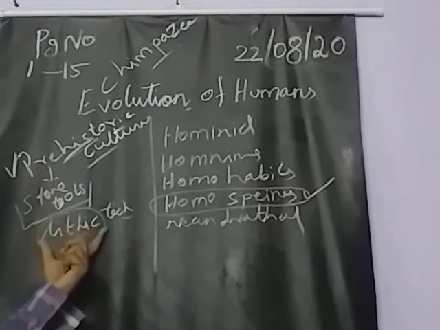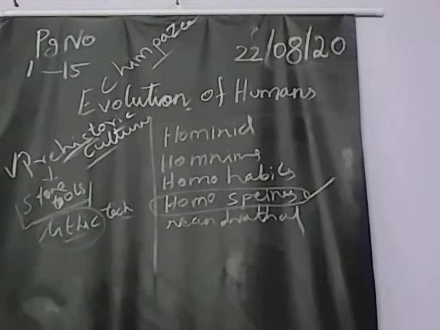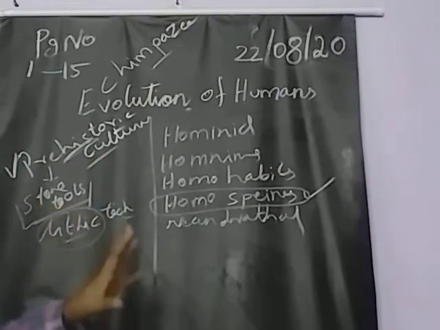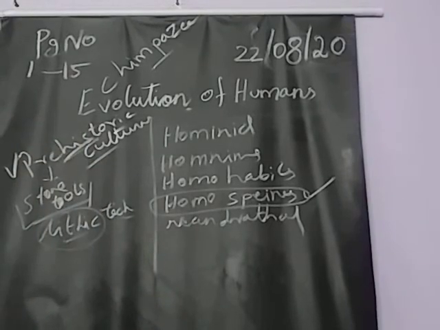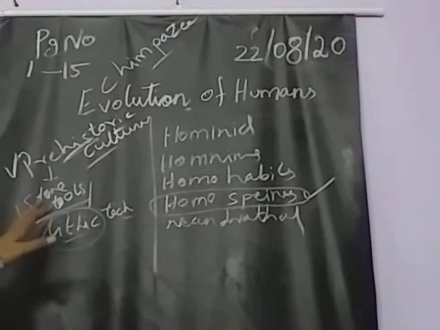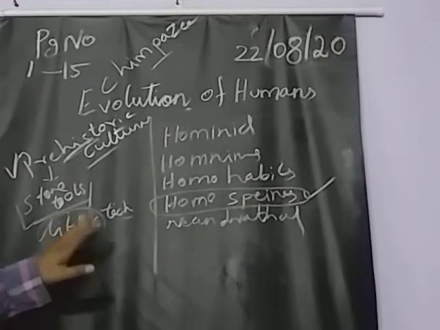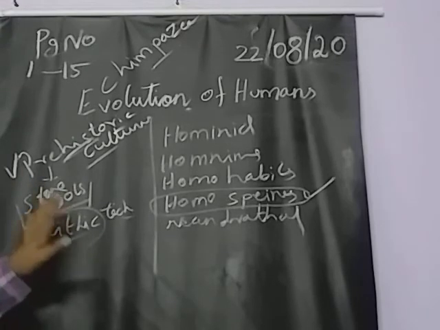Microlithic technology. Lithic technology means what? The tools which were made by stone. That's the meaning. That is lithic technology. All of that will be called stone tools. The shapes and the usage of the tools will be different, but everything was made by stone.